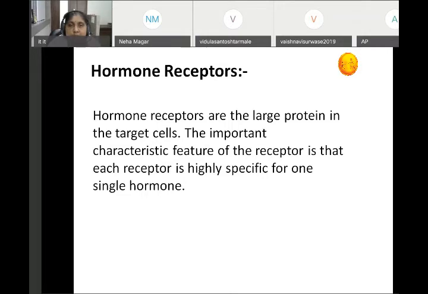Hormone receptors. Hormone receptors are large proteins in the target cells. An important characteristic feature of the receptor is that each receptor is highly specific for one single hormone. Please be on that.